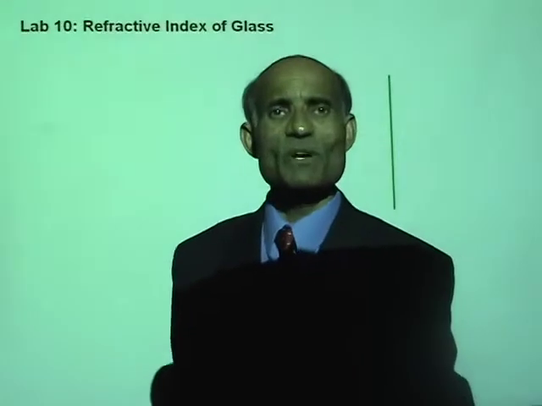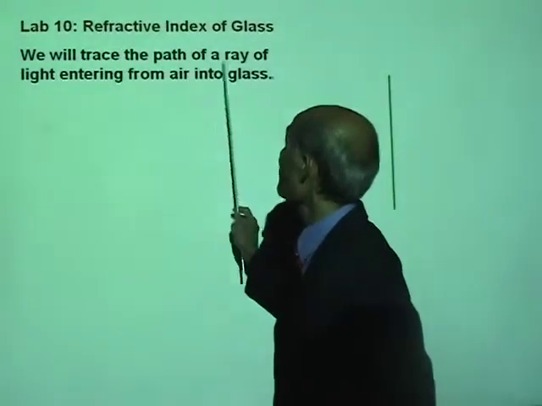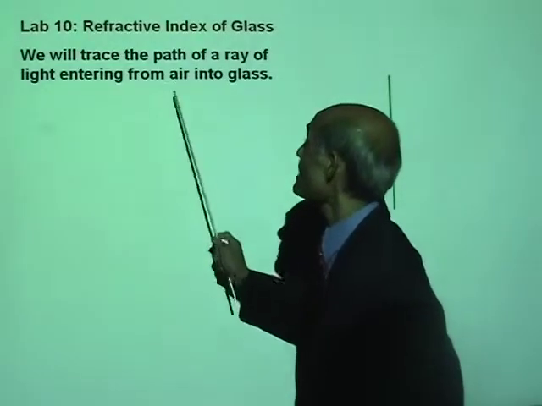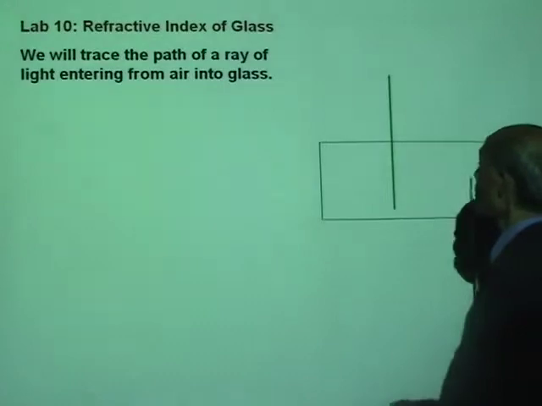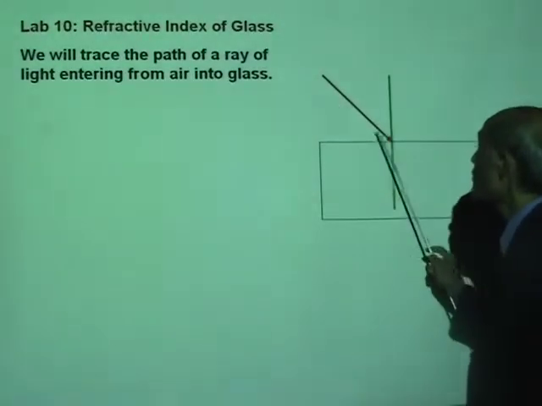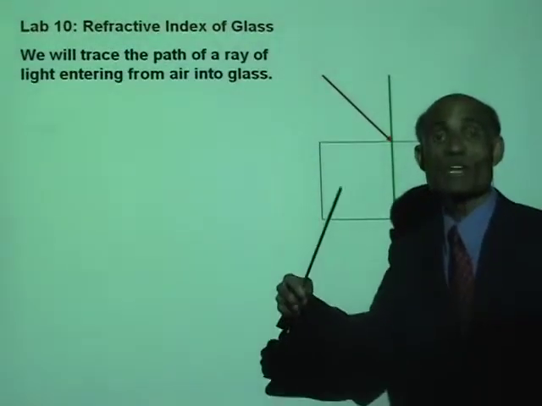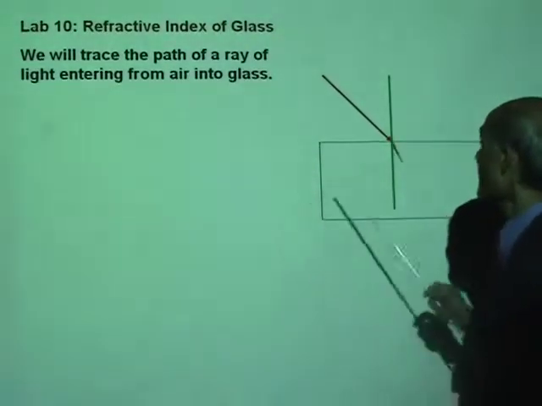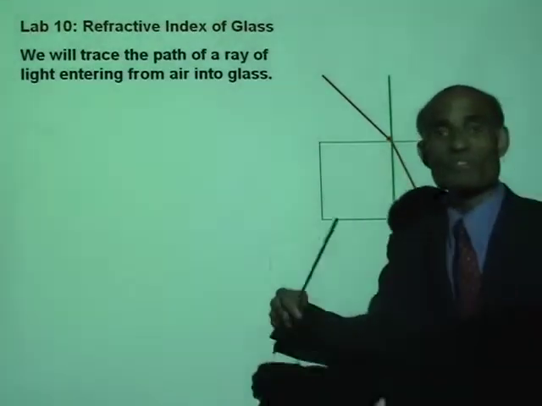As I said to you earlier, we will trace the path of a ray of light entering from air into glass. This is the glass block that I used, and this is the light that enters the glass. What do you call that ray of light? It is called the incident ray. And the ray that goes into the block is the refracted ray.